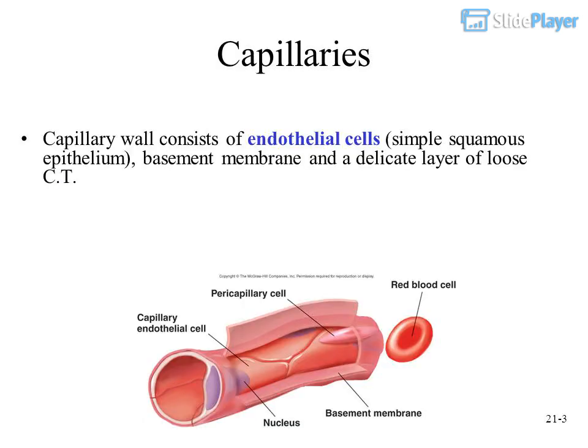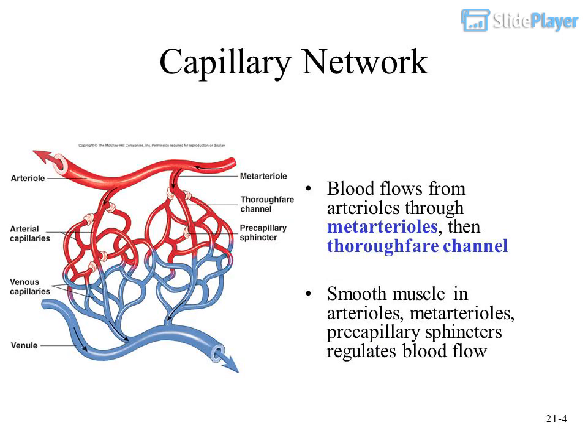Capillaries. Capillary wall consists of endothelial cells, simple squamous epithelium, basement membrane and a delicate layer of loose CT. Capillary network. Blood flows from arterioles through mid-arterioles, then thoroughfare channel. Smooth muscle in arterioles, mid-arterioles, precapillary sphincters regulates blood flow.